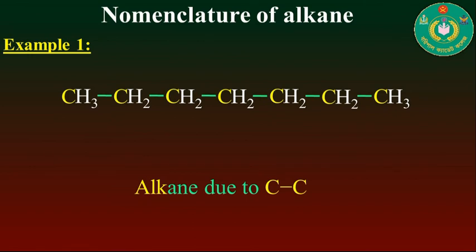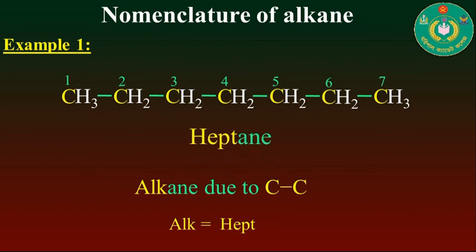Cadets, you observe that here a carbon-carbon single bond is present in this compound, so this is obviously an alkane. And here the total number of carbon atoms in the longest chain is 7, so we can say that the value of alk will be hept, so the name of that compound is heptane.